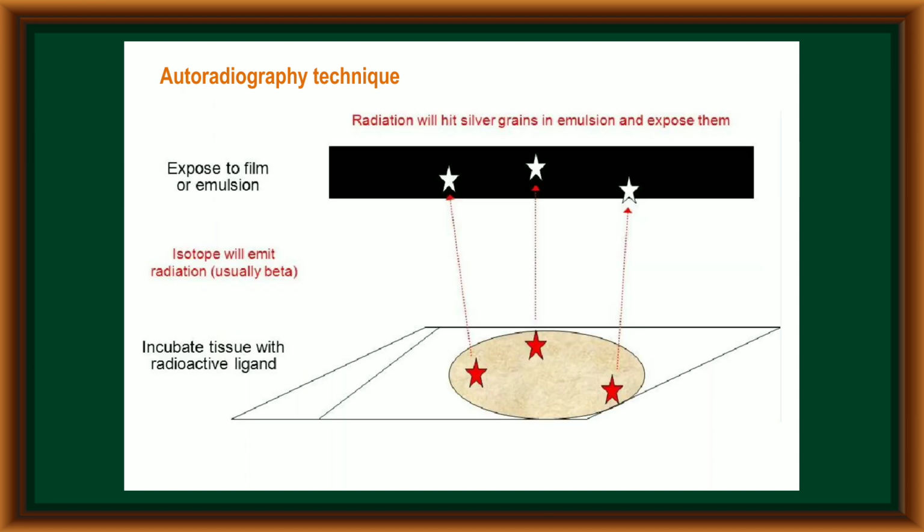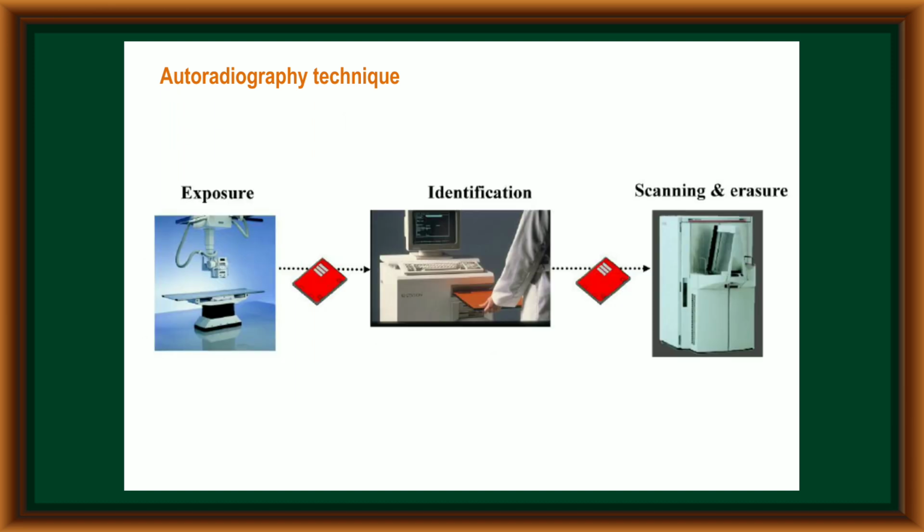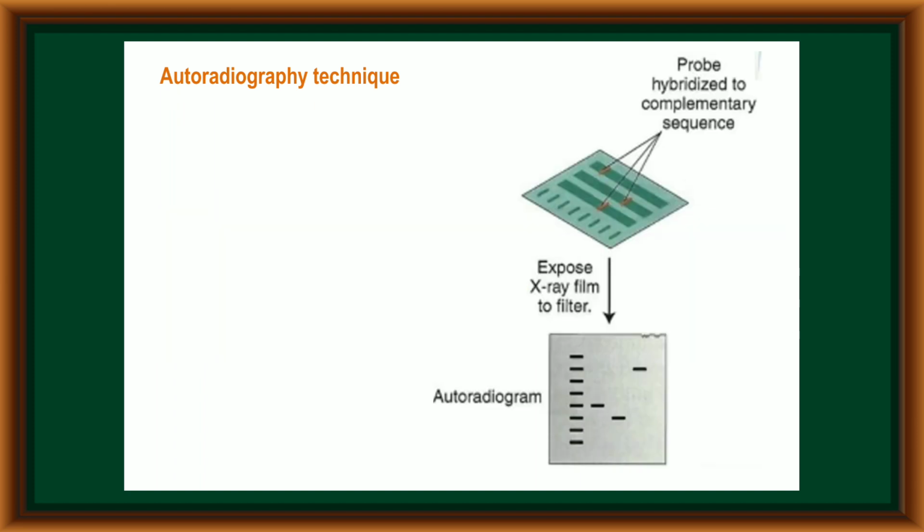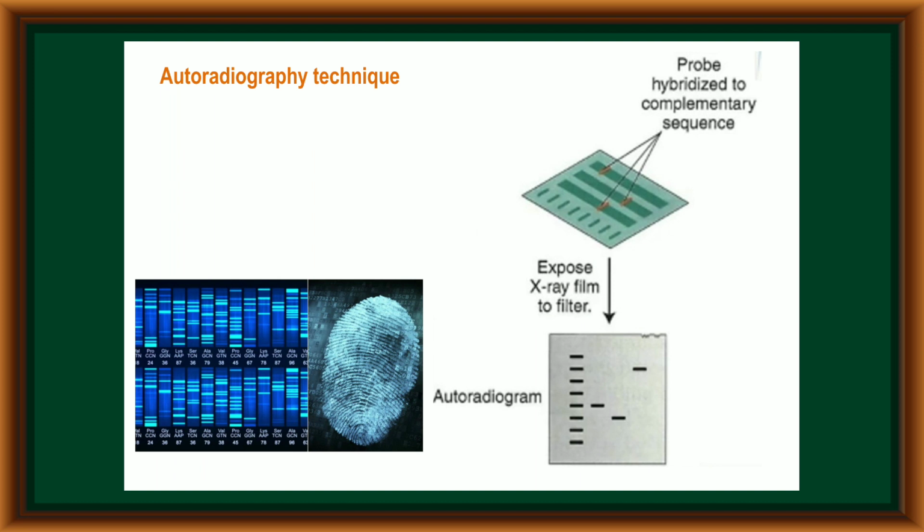Now it forms a film. The DNA fragments with a particular sequence present in the nylon membrane can be detected with the help of autoradiography. During this technique, after detecting the sequence of the DNA fragment, it can form an X-ray film. Now it is called an autoradiogram. This autoradiogram is unique to every person, like fingerprinting.